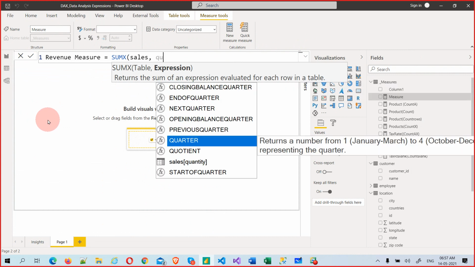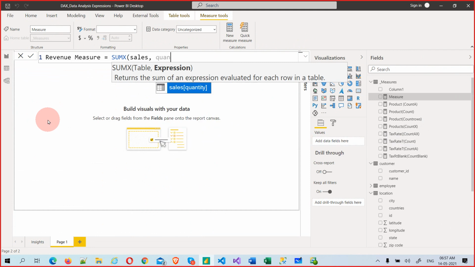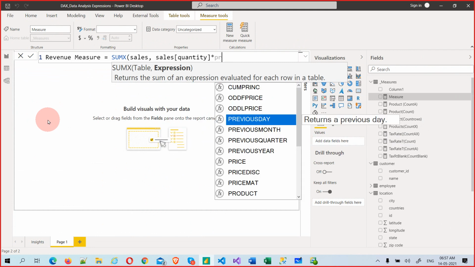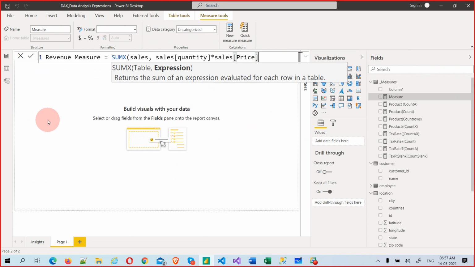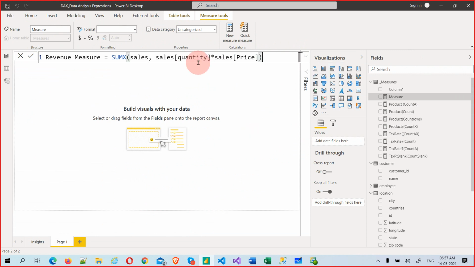So what is that? Quantity times price. This is what we can do. The row by row operations are happening within the SUMX. So this is called a revenue measure.